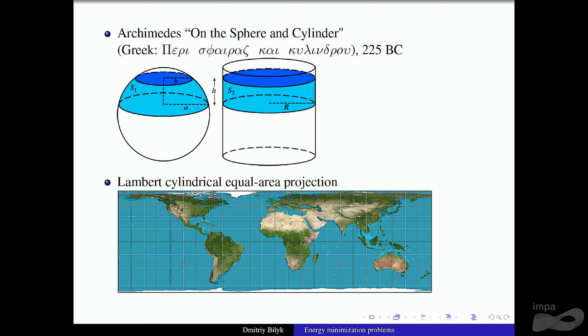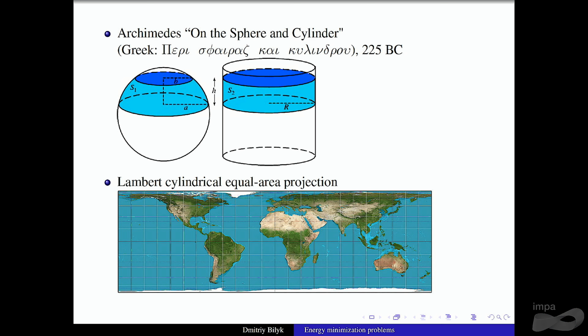Legend has it that Archimedes really liked this result and had it engraved on his tombstone. The tombstone did not survive to our days, but there is a legend that Cicero found it and recognized it by that drawing of the cylinder and the sphere.